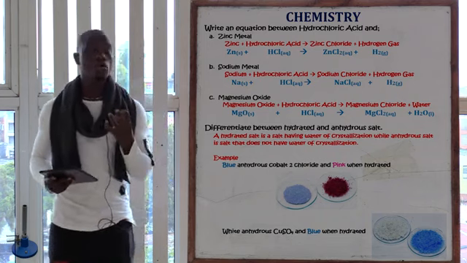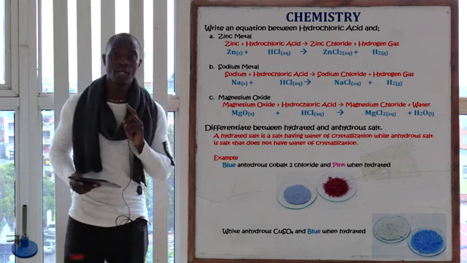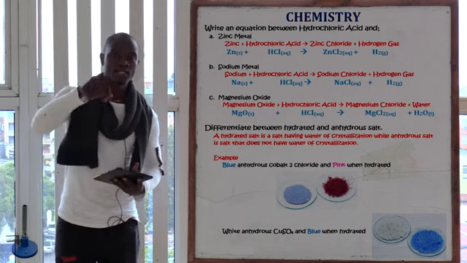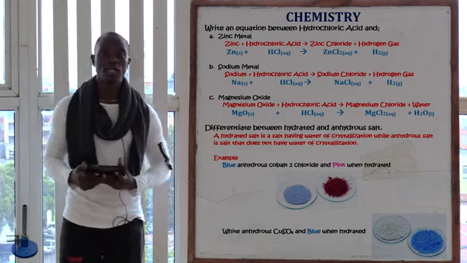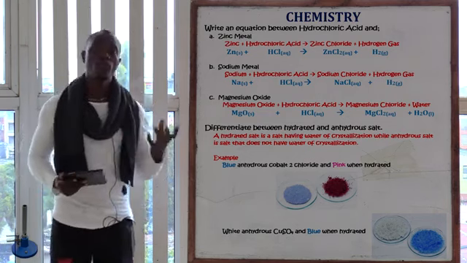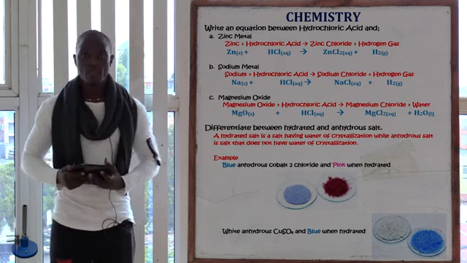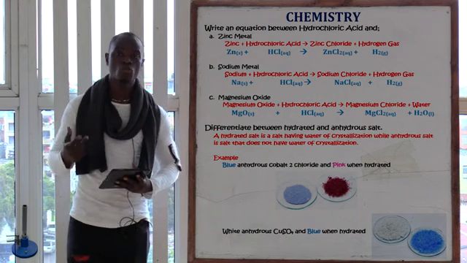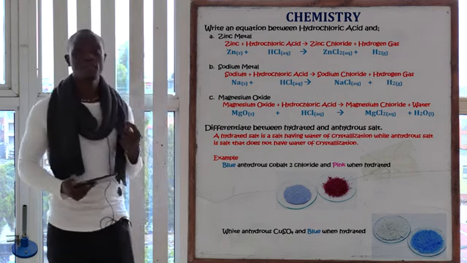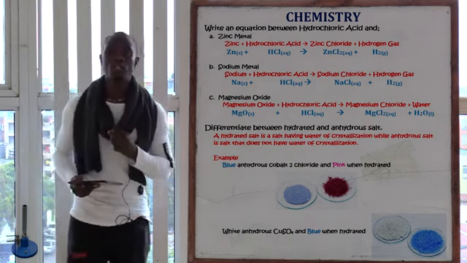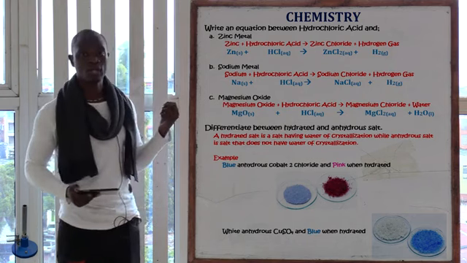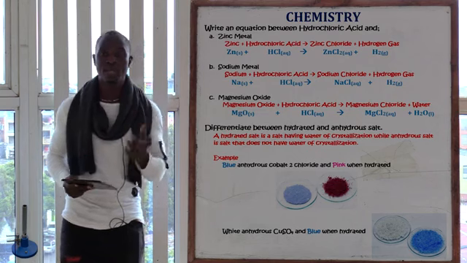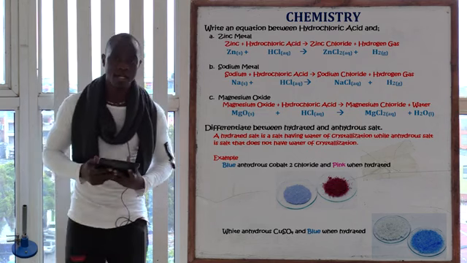So this salt, which is cobalt 2 chloride, is blue in color. So anhydrous cobalt 2 chloride is blue in color. If we add some water to that anhydrous cobalt 2 chloride, the color changes from blue to pink. For the pink color, we'll say that this is now hydrated cobalt 2 chloride. So anhydrous, remember, doesn't have water of crystallization. It is blue in color, cobalt 2 chloride. But if we add some water to the anhydrous, it becomes hydrated, which is pink in color.